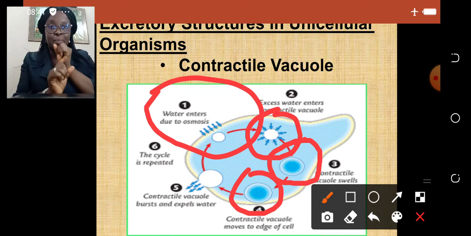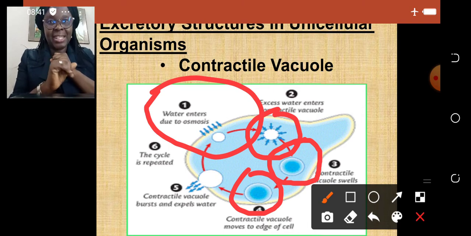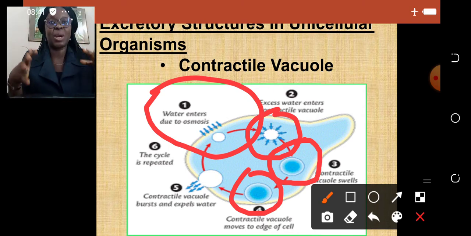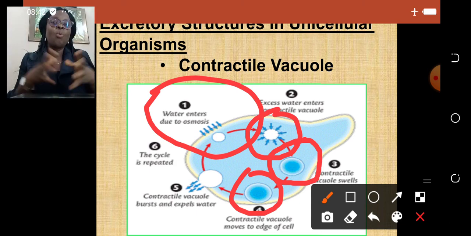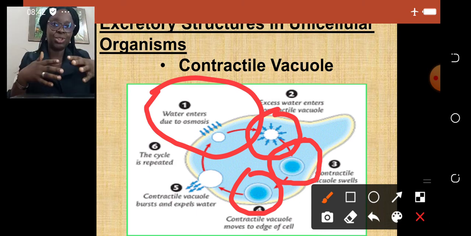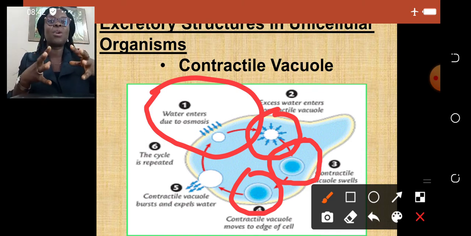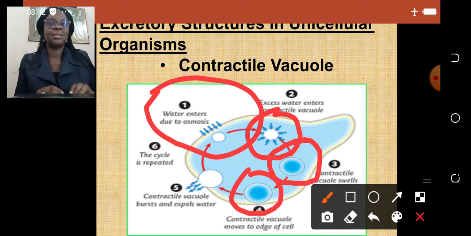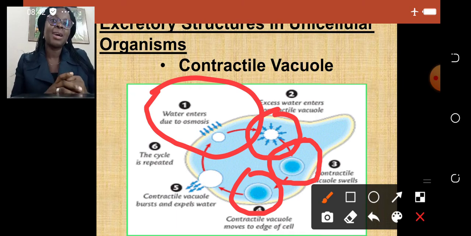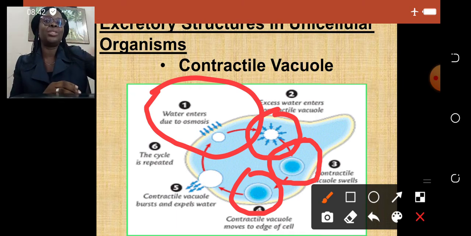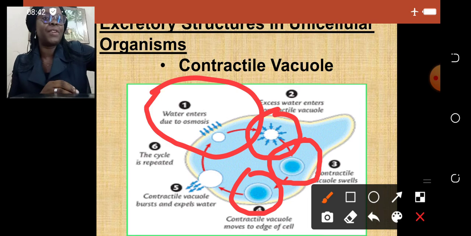Just like you are blowing a balloon, you are putting air in it. After a while, what will happen to the balloon? It will burst, and that's what happens to your cell too. When water keeps entering, after a while that cell will burst. All right, so to avoid that, the amoeba needs to keep a balance, to maintain a water balance within itself, and it does that by the use of its contractile vacuole.